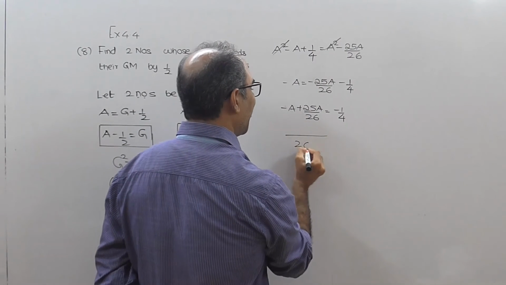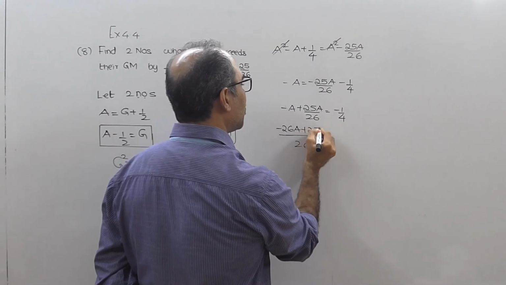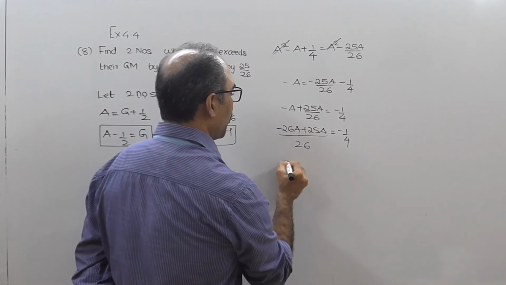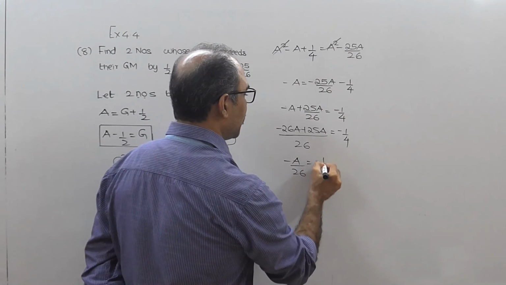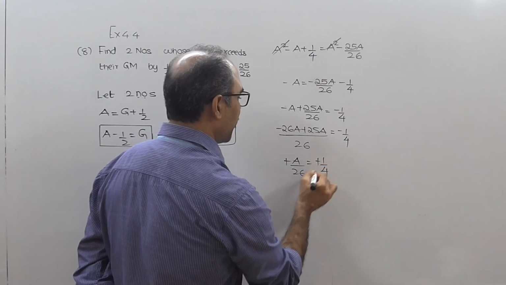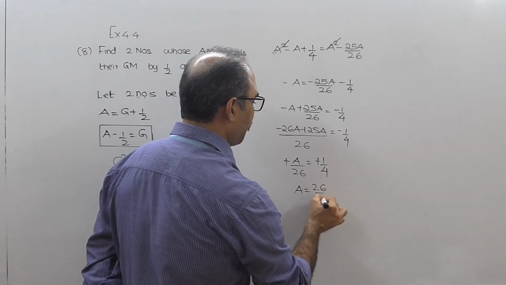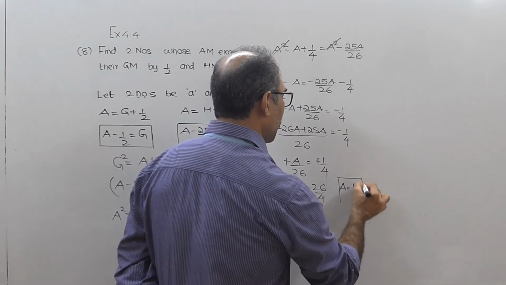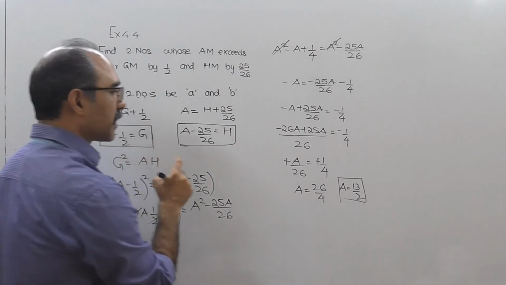Take 26 as the LCM. You get minus 26A plus 25A equal to minus 1 by 4. So I think I should get minus A upon 26 equal to minus 1 by 4. Minus minus cut. A will be equal to 26 by 4. So A will be equal to 13 by 2. Now that we got the value of A, we can find the value of G.